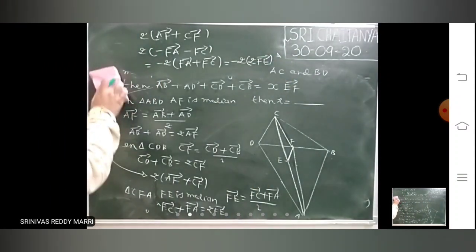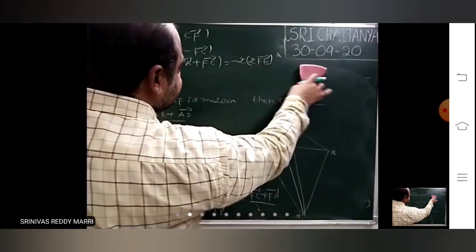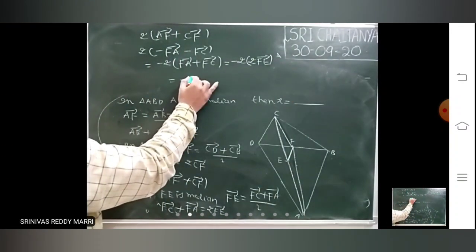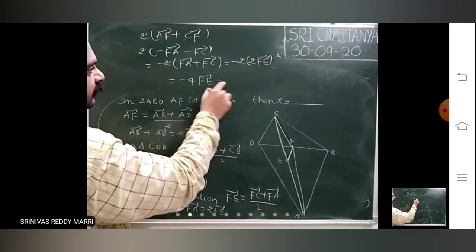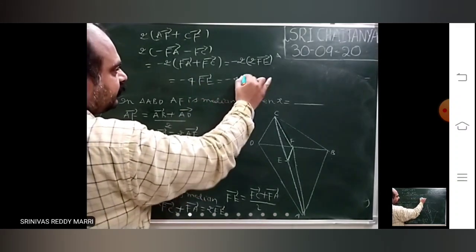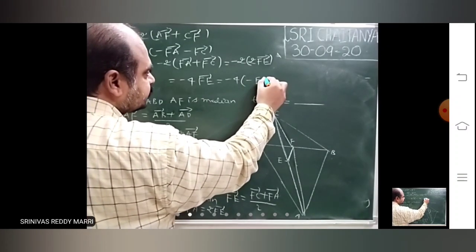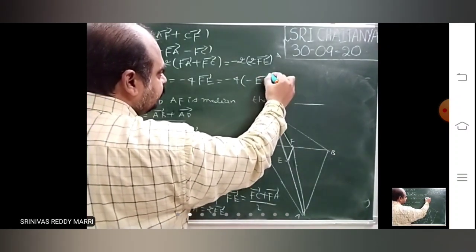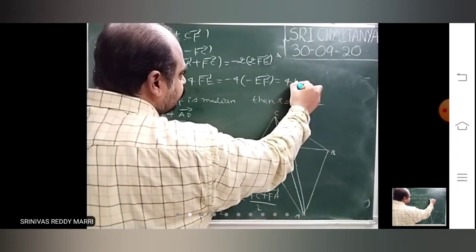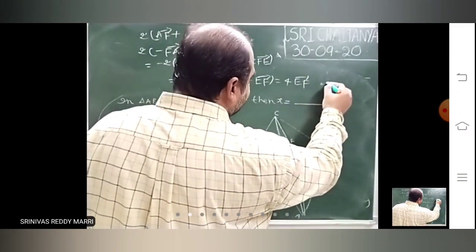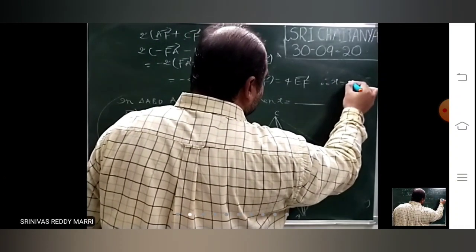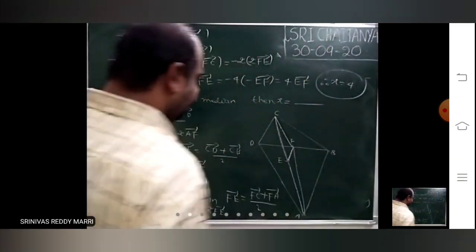Therefore, he is asking X into EF bar. You got minus 4 into FE bar. Minus 4 FE bar can be written as 4 EF bar. Therefore, X is nothing but 4.